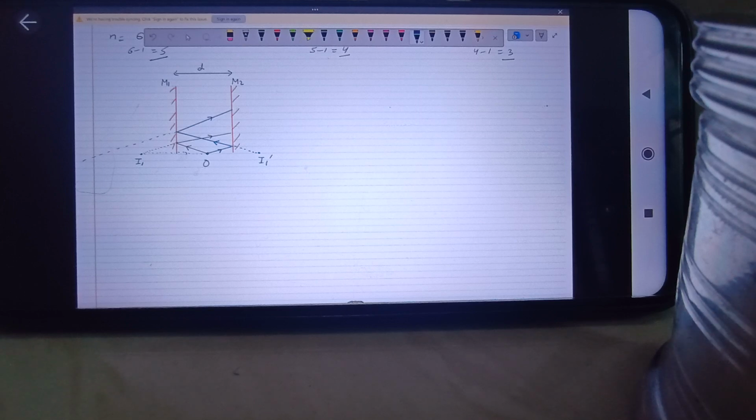So now M1 forms the image of I1 dash behind it. The second image in M1 is formed of the first image of M2. The first image of the object formed in M2 will serve as the second object for M1. In the same way, the first image formed in M1 will serve as the second object for M2. That means the image will be found exactly at the same distance behind M2 as I1 is in front of M2.